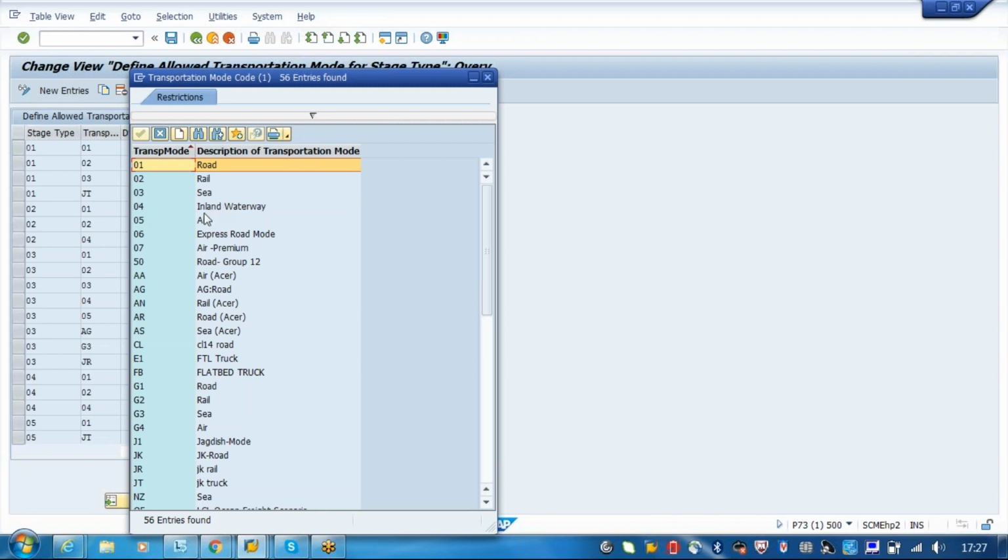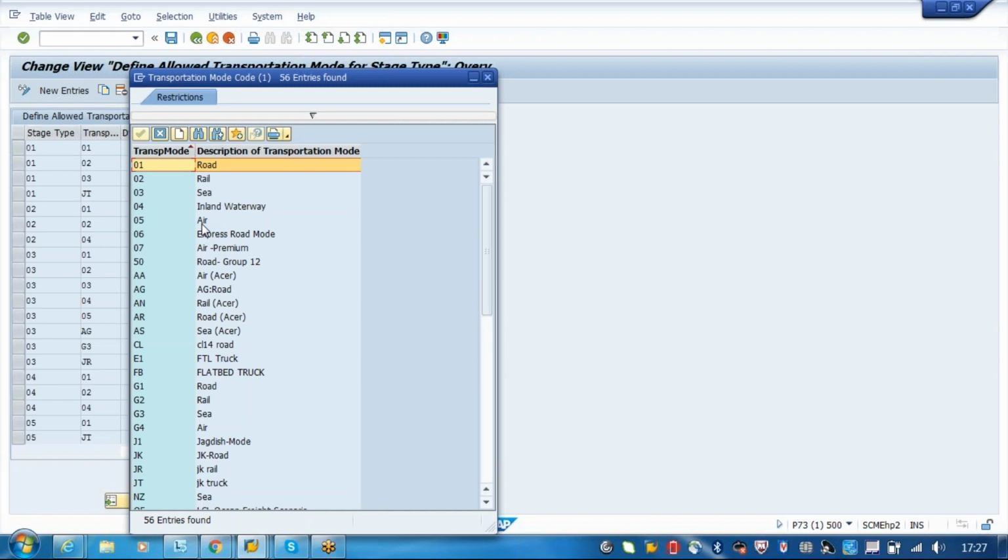If you are using 01, there is no inland waterways and no airways, because for the pickup location you cannot go with air.